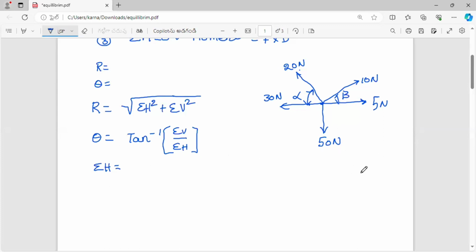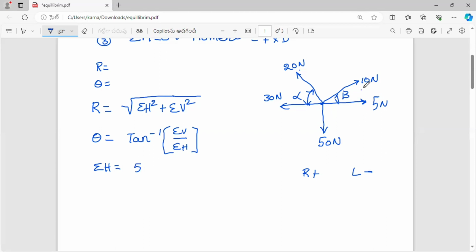In this type of problems, first you remember whether the forces are acting on the right side or left side. If the forces are acting towards the right hand direction, you take it as positive. If the forces are acting in the left hand direction, you take it as negative. 5 newtons, with no angle of inclination, is in the right hand direction. So positive sign.